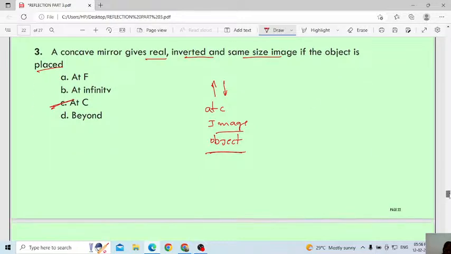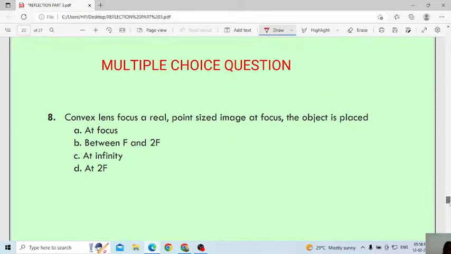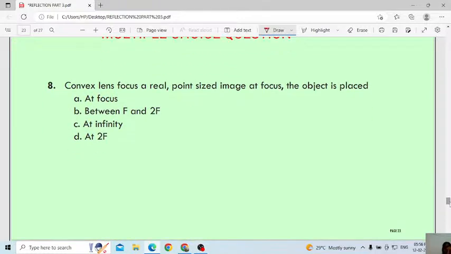Next one. A convex lens focuses a real point-sized image at the focus. The object is placed at... Tell me which case you will get. At least guess.